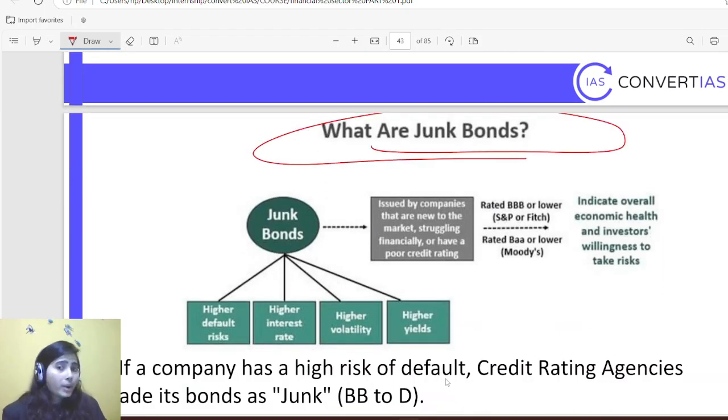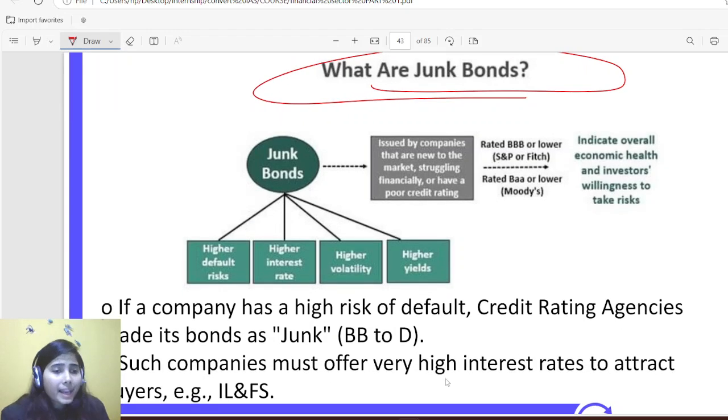Then what is junk bond? Junk bond, simple: my company is not doing good. My reputation, my goodwill in the market is not good. So whenever I issue a bond, there is lesser demand for that bond, because the probability of getting bankrupt or not paying the bond return is higher for my company, because my company is not doing well. So bonds issued by these kinds of companies are known as junk bonds.